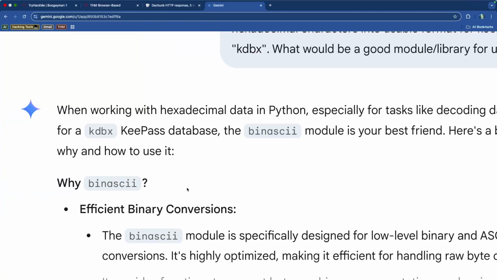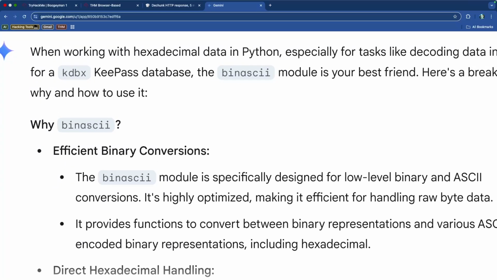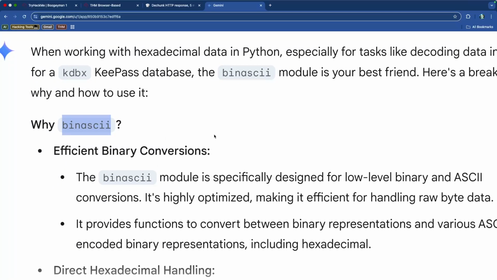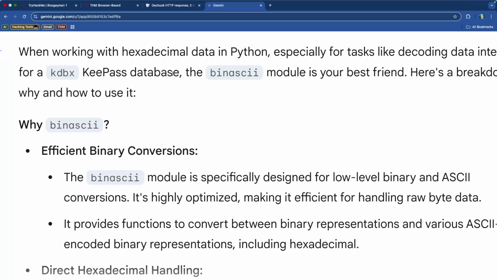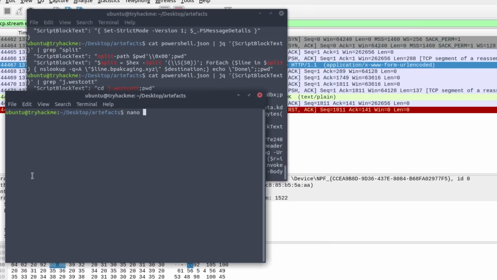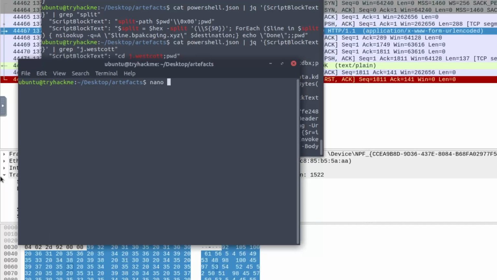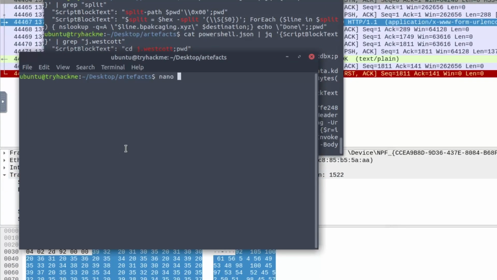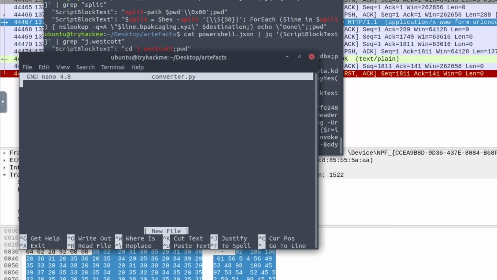Okay, cool. We can use the binascii module, a library that's available for Python, to convert the data we have from hexadecimal to something that would be KDBX, the KeePass database. binascii should be available by default, so we shouldn't have to download it in any way. So I'm going to create a converter.py file.